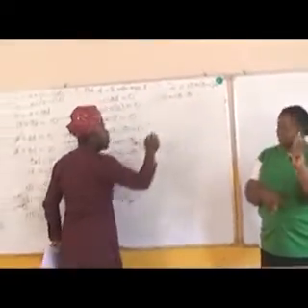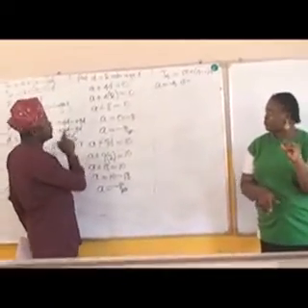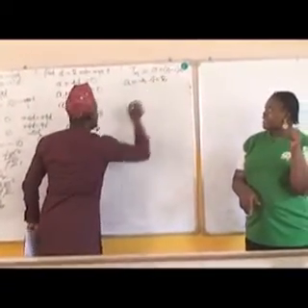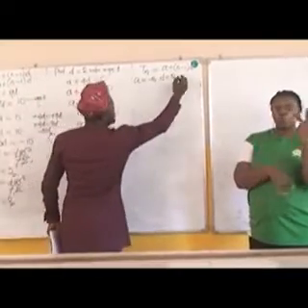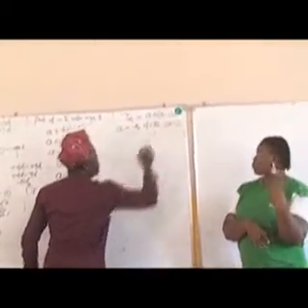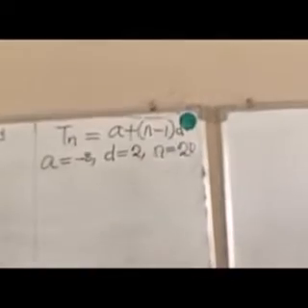D, you have solved it also, which is 2, the common difference is 2. And then the question says the 20th term, so n equals 20.